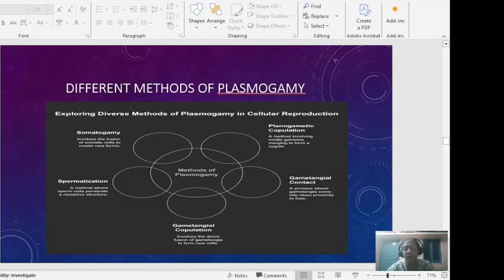These are the different methods of plasmogamy: somatogamy, spermatization, gametangial copulation, gametangial contact, and planogametic copulation.